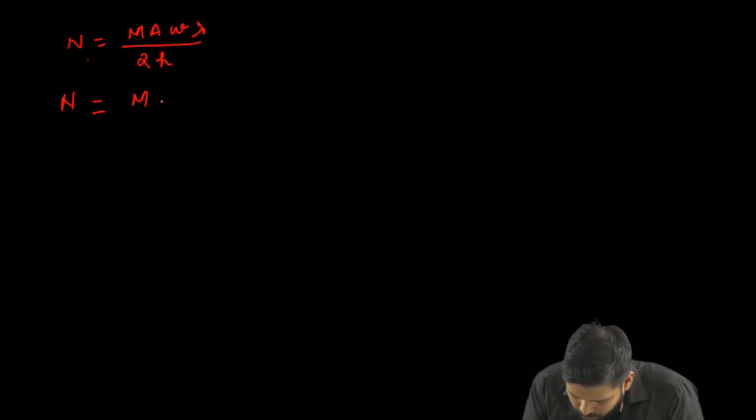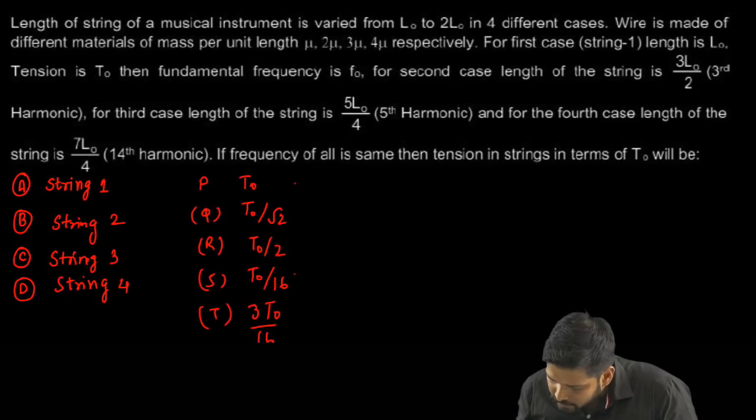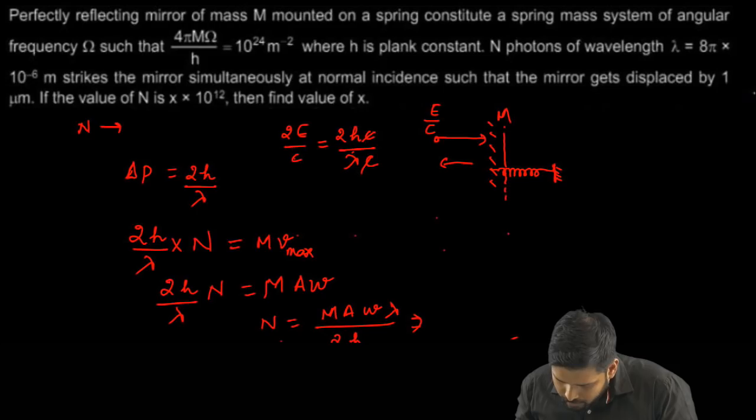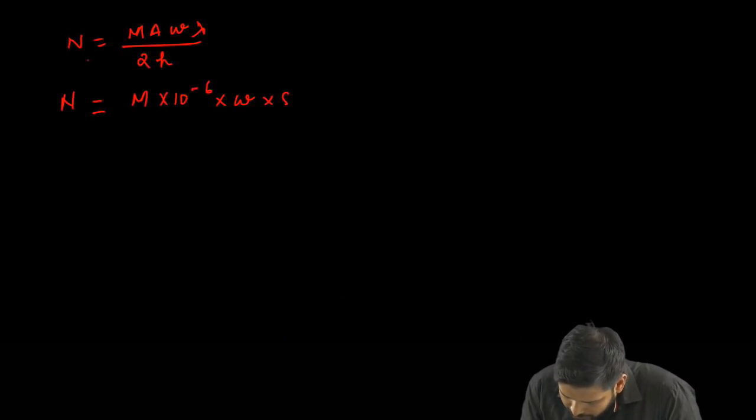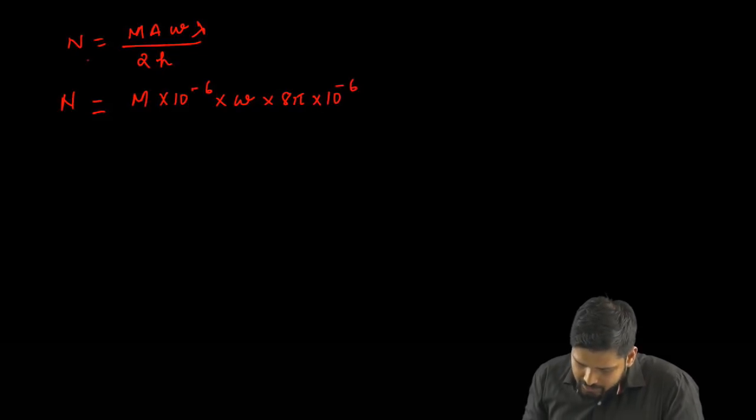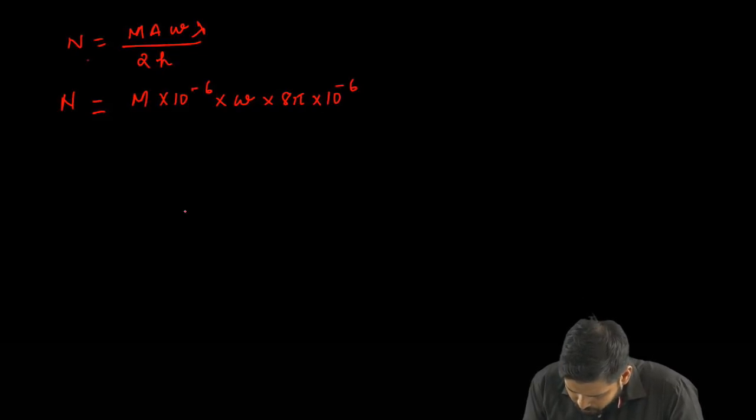So into 10 to the power of minus 6, and omega, I'll just keep omega as it is, and lambda is given as 8 pi into 10 to the power minus 6, right? So I have into 8 pi into 10 to the power of minus 6, divided by 2 times h.